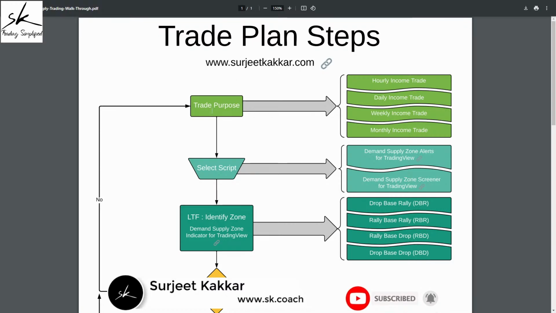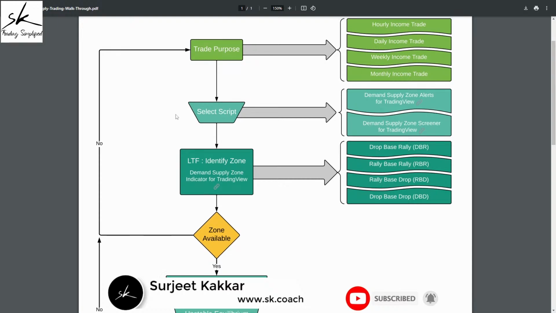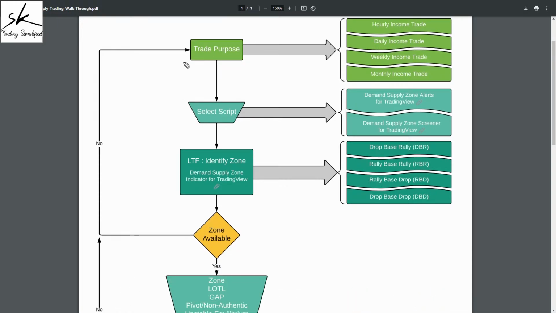Now, our step number one, whenever we start planning our trades, is to define our trade purpose. Now, what do we mean by trade purpose? Trade purpose basically implies my expected duration of the trade, and the duration of the trade is from the time you enter the trade to the time you exit the trade. Now, when I'm talking about the exit, it can be the target, break even, the trailing stop loss, or the stop loss, any kind of exit.